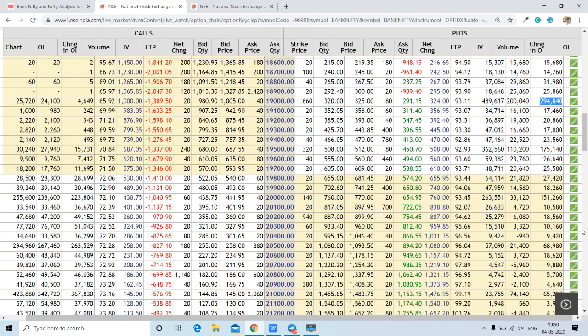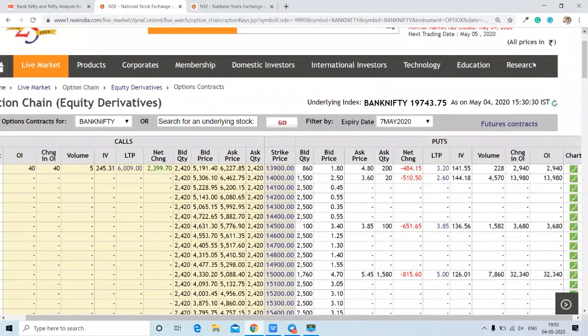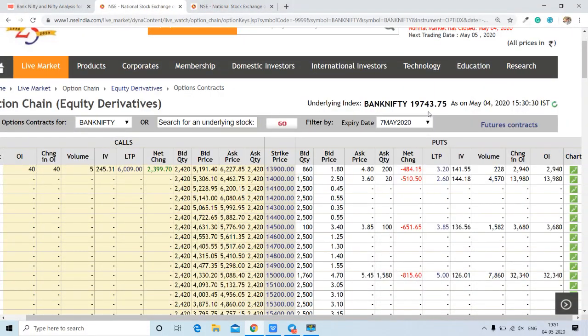Welcome to Stock Fixers. We will analyze Bank Nifty and Nifty on the basis of OI, change in OI, and trend cycle. We will also look for max pain and PCR. First of all, we will start with Bank Nifty and check out the last closing price of Bank Nifty, which is 19,743.75, on May 4th 2020, and we are talking about the 7th May expiry.